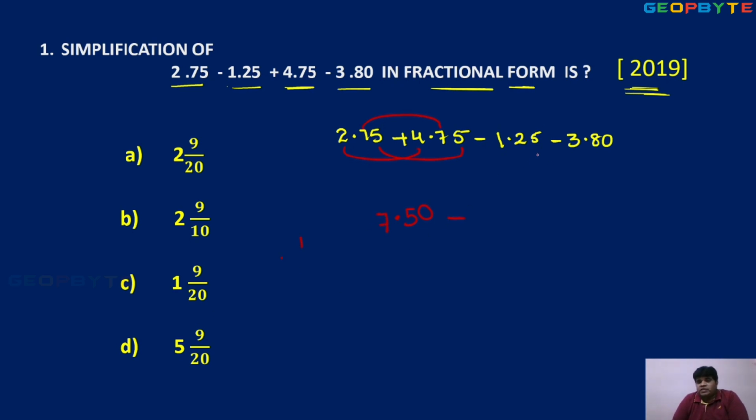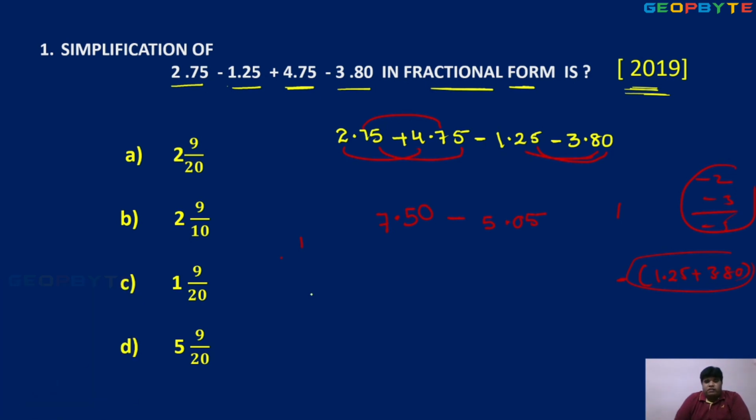Minus, this minus same, that's a minus 5.05. If you are confused, minus common, meaning 1.25 plus 3.80, but every time not necessary. Minus 2, minus 3, so answer minus 5. In the same way, directly we are calculating: 5, 0, 5. 2 and 8, 10. So 0, 1 carry. 3 plus 1, 4. 4 plus 1, 5.